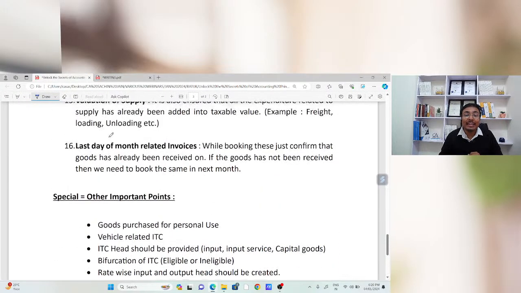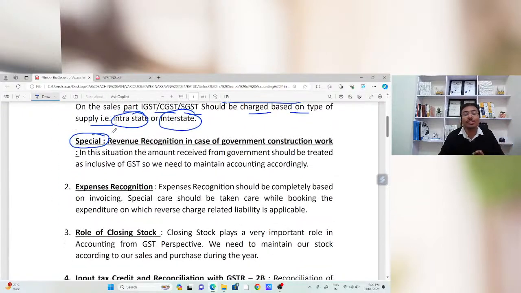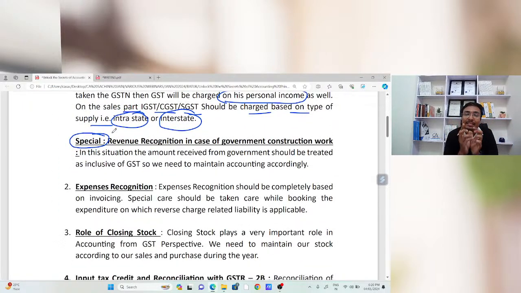So the question is how I am going to recognize the sales in case of a government construction contract. For that purpose, there is one option: I can take the taxable value from the TDS TCS statement, which is generated from the GST common portal. The second option is that I can take the amount received in my bank account, inclusive of GST, and calculate the taxable value from that. That is the thing.